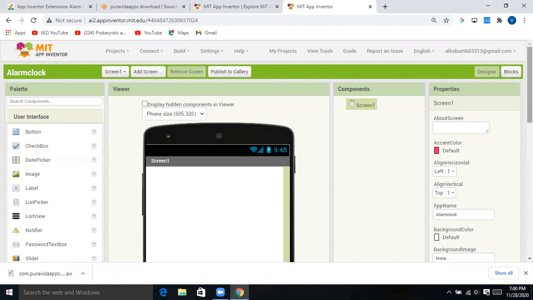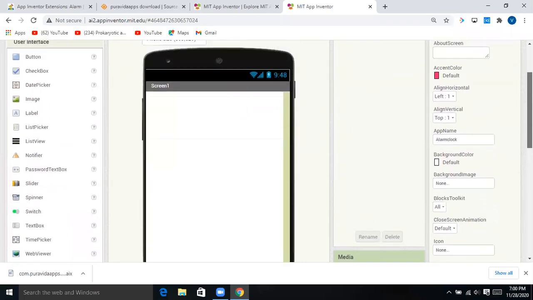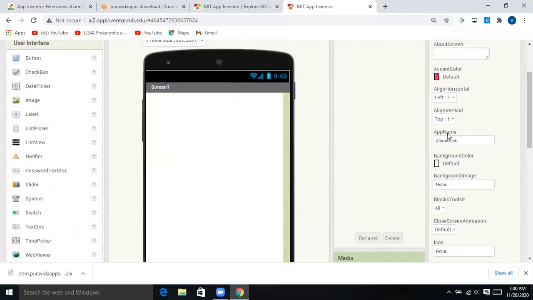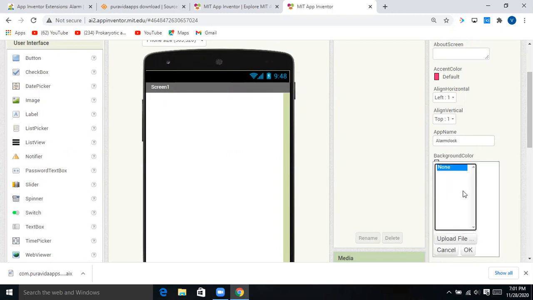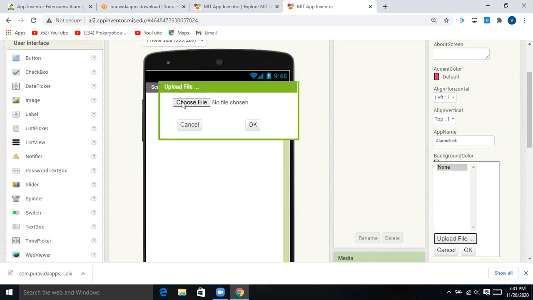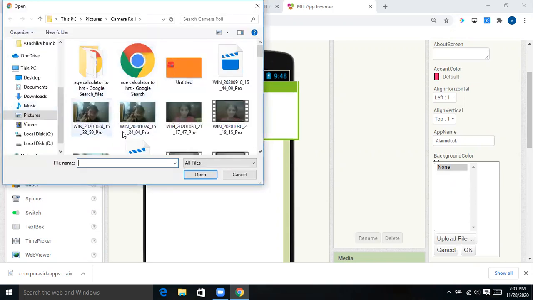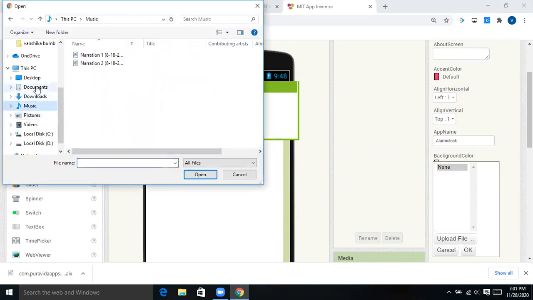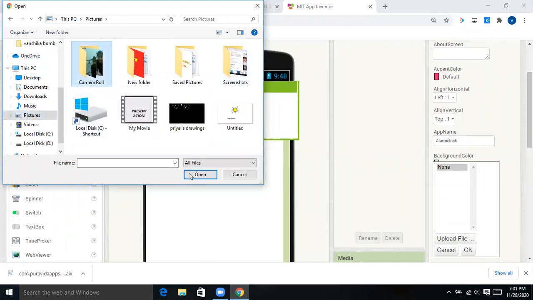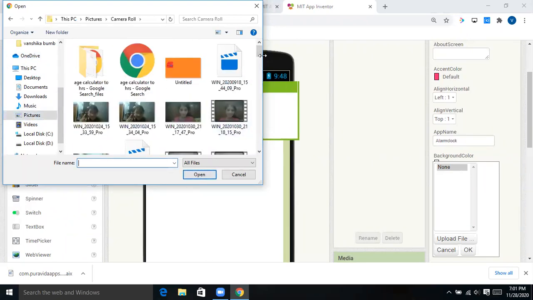Now what to do is, you can change the background color firstly, or you can also add a background image if you want. If you want to upload a background image, click on upload file, click on choose file. Here you can choose the files. I can upload any one, from my camera only.